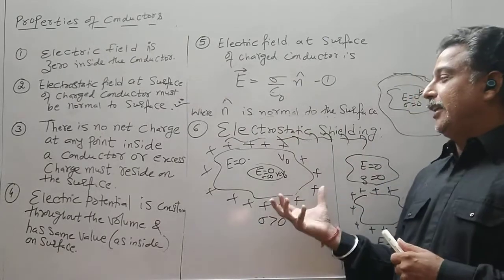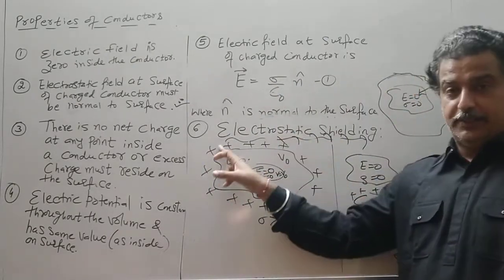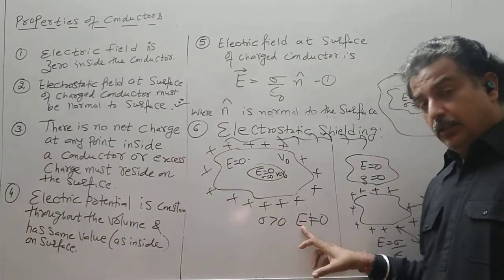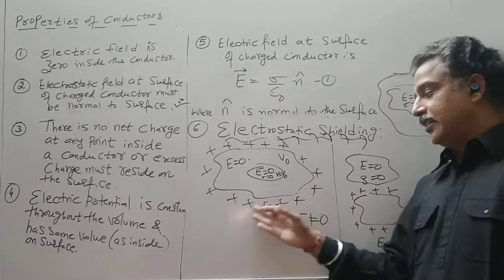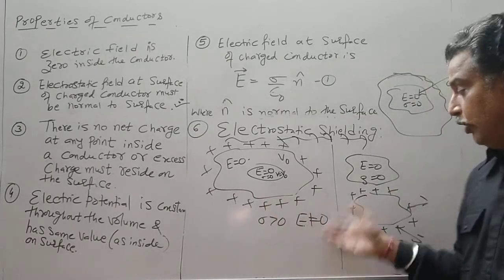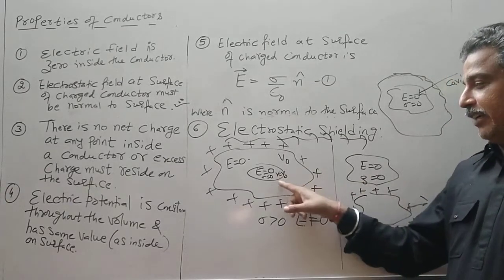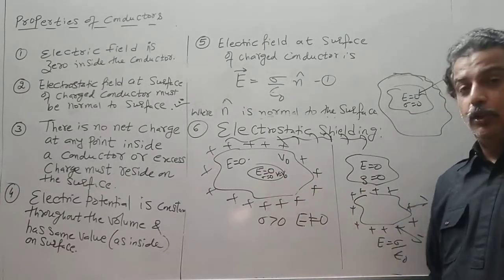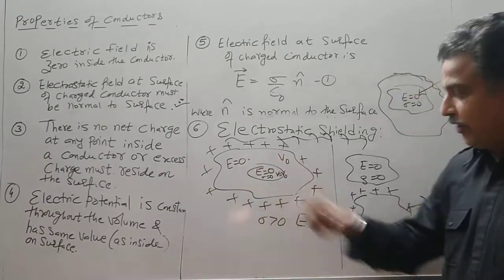When lightning takes place, the redistribution of charge takes place on the surface. Outside, radially outward, sigma will be greater than 0, or if it is negatively charged, sigma will be less than 0. In any case, the electric field will not be equal to 0. Inside the cavity, the field is 0, sigma is 0, and the potential is constant.